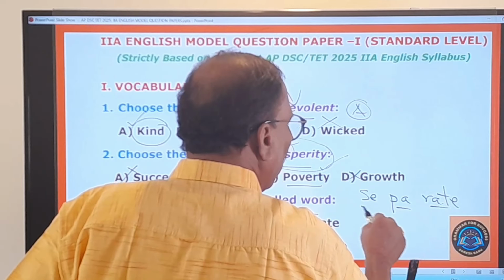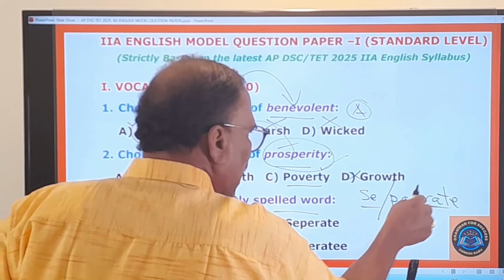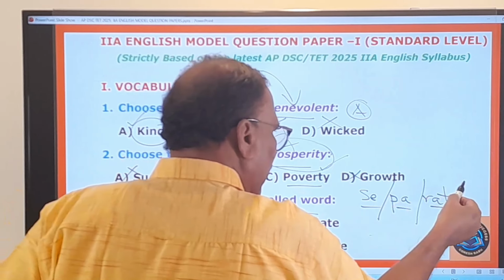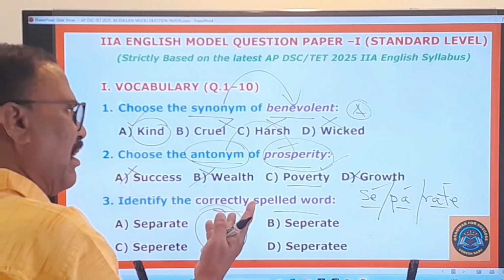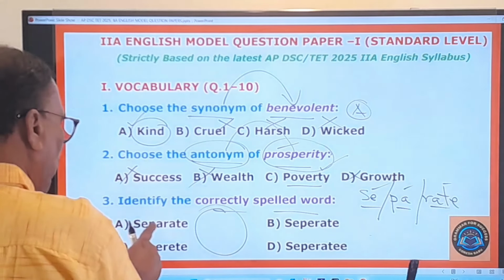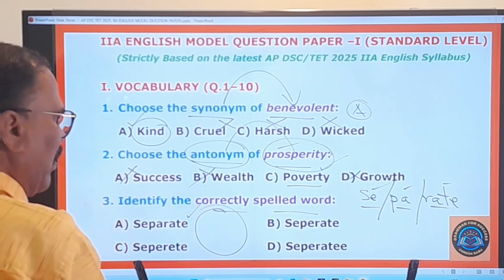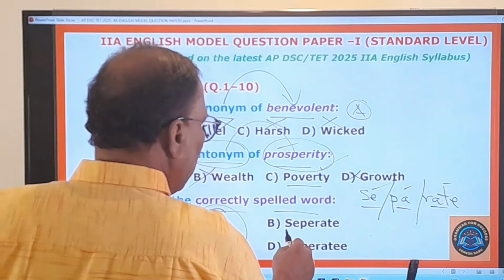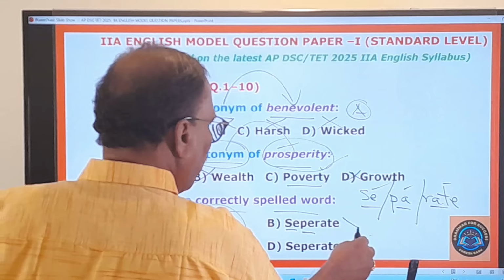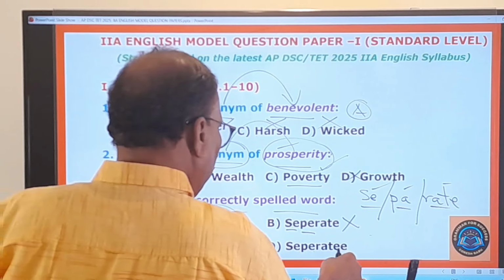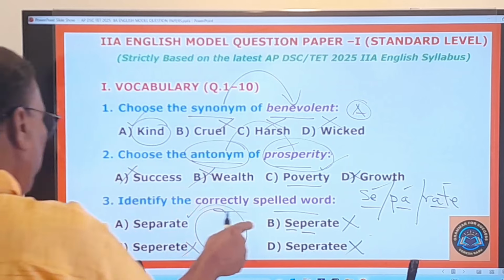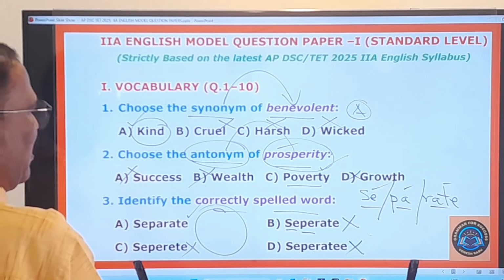All of you know very well all these things. So separate, that is the word, separate. Where is that separate? Sep, a, rate. The very first word is the right one. And here you see the other options are spelled with different letters, therefore they are wrong. So B, C, D are wrong. Only the first one is the right one.